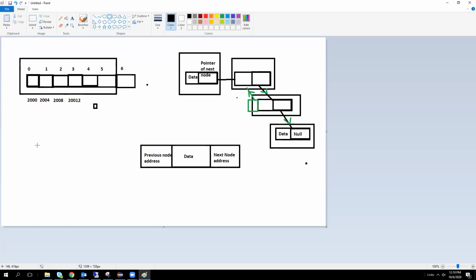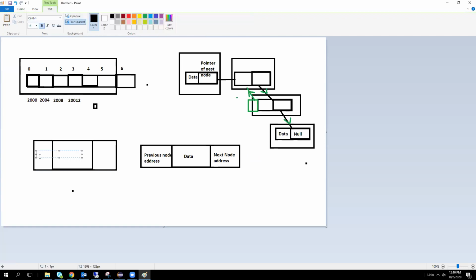At the header position, there is no previous node, so null is stored here, and here the next node address.